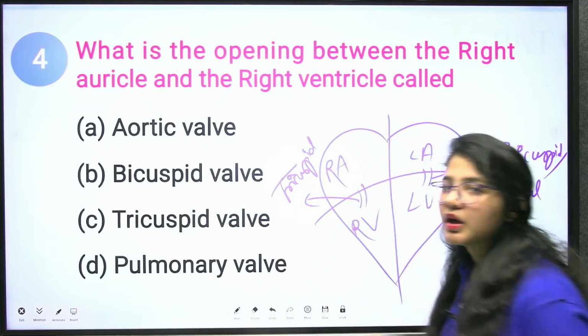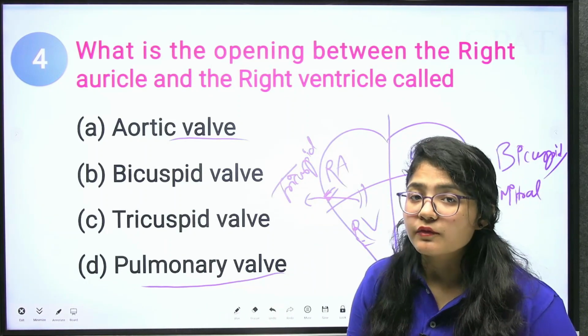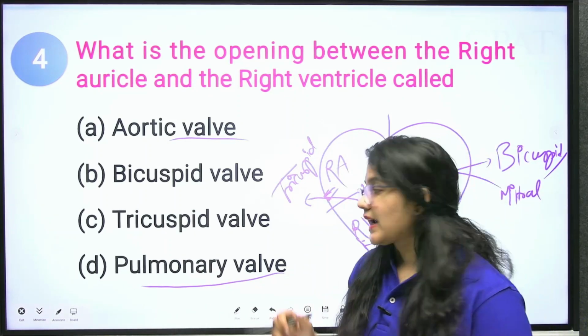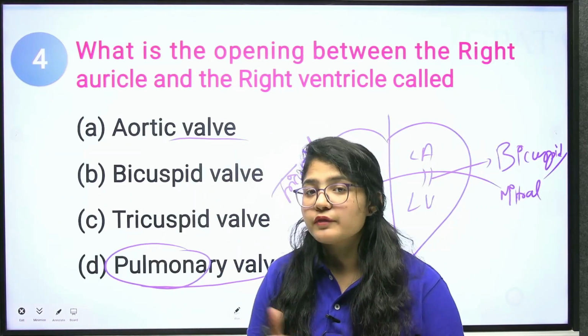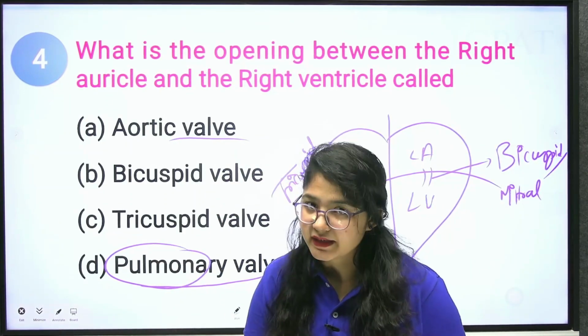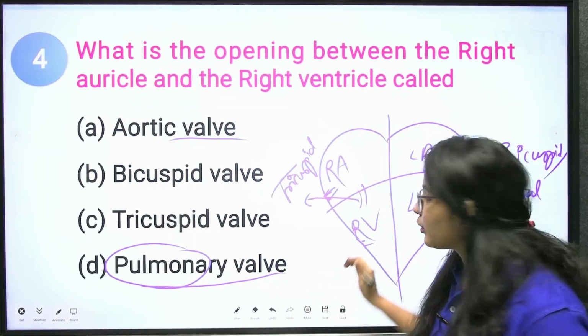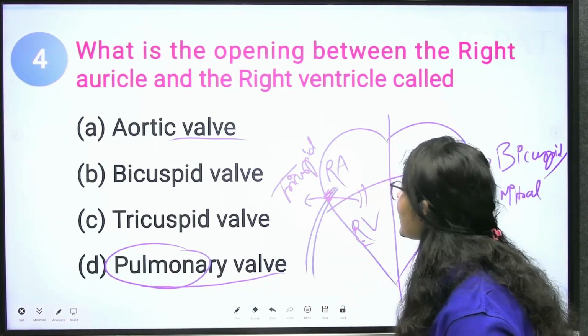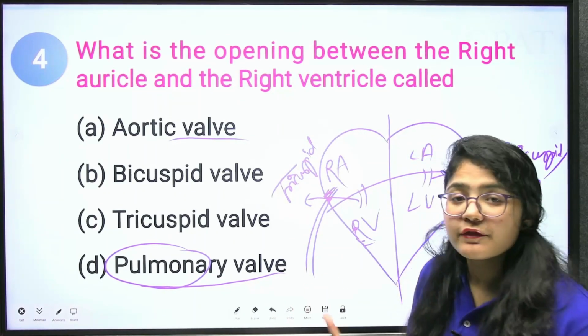Clear? Now we have the pulmonary valve. Pulmo means pulmonary, you can understand lungs. It is where your lungs and heart get connected. If you are assuming from this side, this is the blood coming from your different body parts.